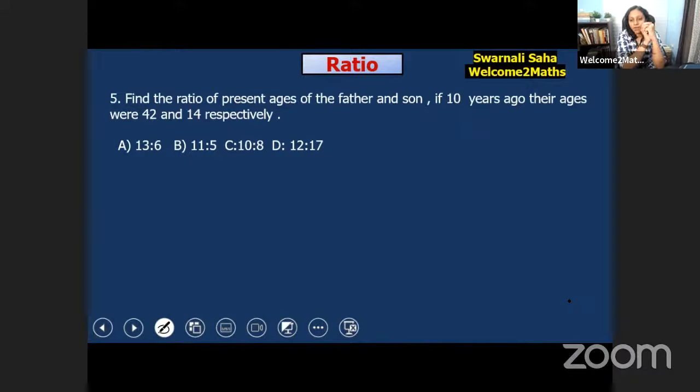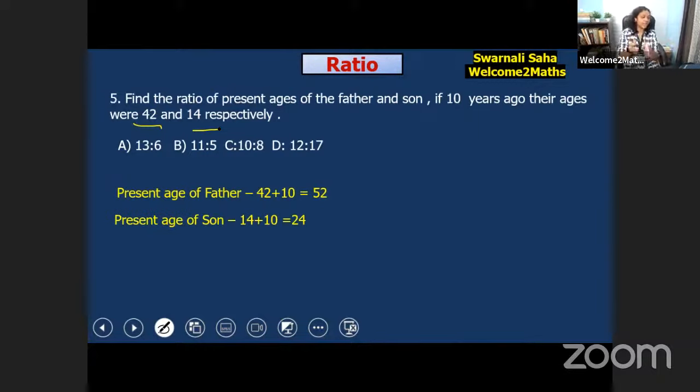Very good. Some of you have already given the answer, so let's check it. We have to find out the present ages. 10 years before, their ages were 42 and 14 respectively. So the present age of the father would be 42 plus 10, which is 52. The present age of the son is 14 plus 10, which is 24. Now we find the ratio: 52 by 24 is 13 by 6. So the ratio would be 13:6.